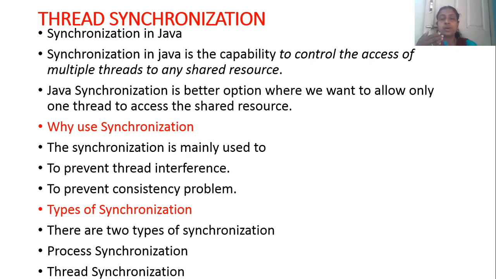one activity, one thread, is depending on another resource, then the wait state will be longer. Once one thread is waiting, all other threads have to be put to a halt mode. So it might lead to a deadlock or to a consistency problem. To avoid that, we use the concept of synchronization. In Java, there are two types of synchronization: one is process synchronization, another is thread synchronization.